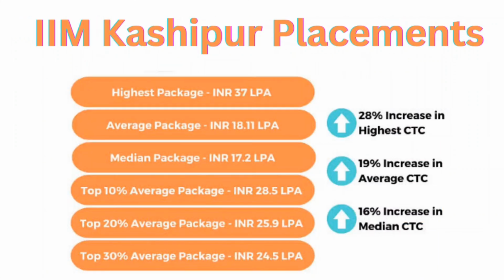Then if we consider the placement report for the IIM Kashipur, then in that the highest salary package offered with this college is nearly up to 37 lakhs per annum. The average salary package offered with this college is nearly up to 18.11 lakhs per annum. The median salary package offered with this college is nearly up to 17.2 lakhs per annum. Then top 20% students get the average salary package of 25.9 lakhs per annum. Top 10% candidates get the average salary package of 28.5 lakhs per annum. And top 30% candidates get the average salary package of 24.5 lakhs per annum.